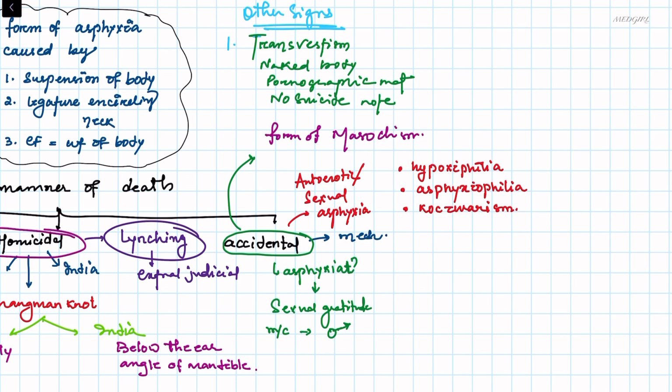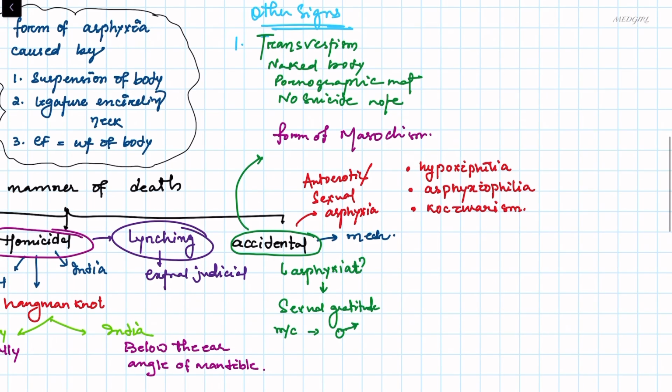Now if the release of compression occurs, then they will become normal. But if there is failure to release the pressure, that will lead to death. So it is a form of masochism, that is pleasure in pain. Other signs at the scene of crime: transvestism is noted. We can see a naked body, pornographic material, and no suicide note will be found.